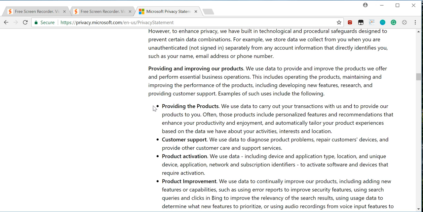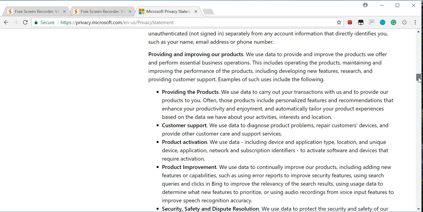Providing and improving our products. We use data to provide and improve the products we offer and perform essential business operations. This includes operating the products, maintaining and improving the performance of the products, including developing new features, research, and providing customer support. Examples of such uses include the following. Providing the products. We use data to carry out your transactions with us and to provide our products to you. Often, those products include personalized features and recommendations that enhance your productivity and enjoyment, and automatically tailor your product experiences based on the data we have about your activities, interests, and location.